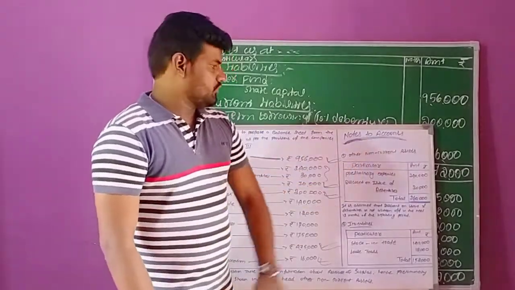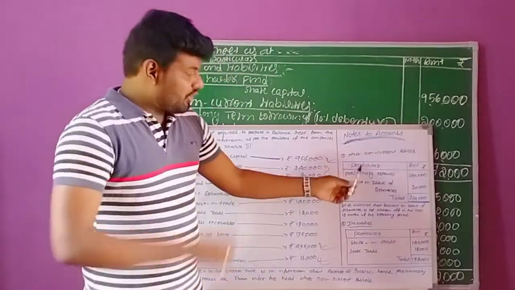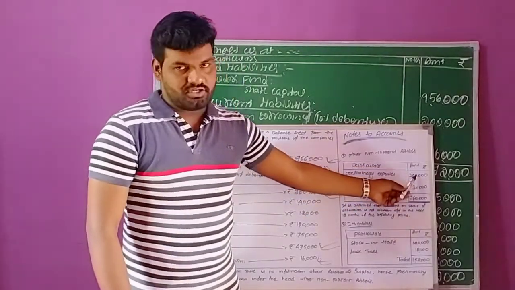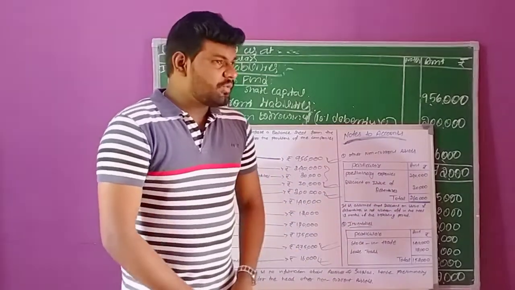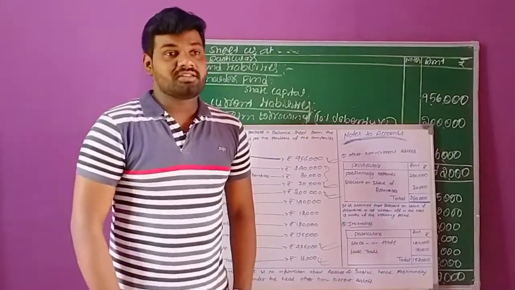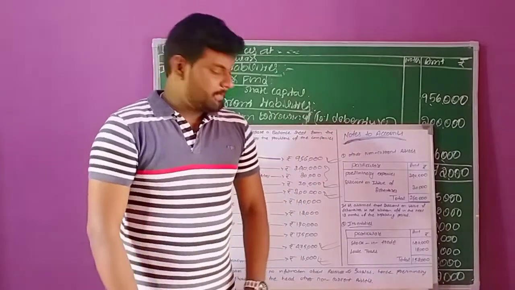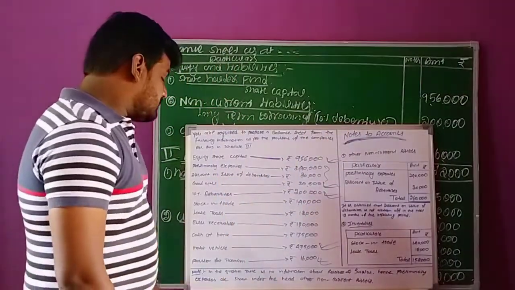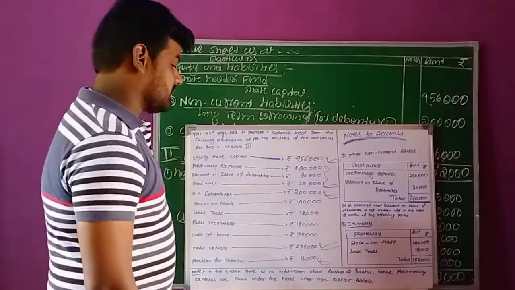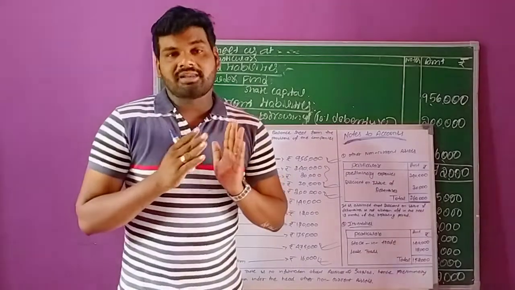Now we need to apply working notes. Under the headline notes to accounts, the first one is other non-current assets, with columns for particulars and amount. The first one is preliminary expenses, 2,40,000 rupees. If there were reserves and surplus, the preliminary expenses could be written off out of them. But in this question there is no information about reserves and surplus. Hence preliminary expenses are shown under the head of other non-current assets only.